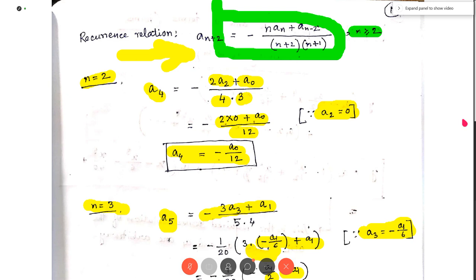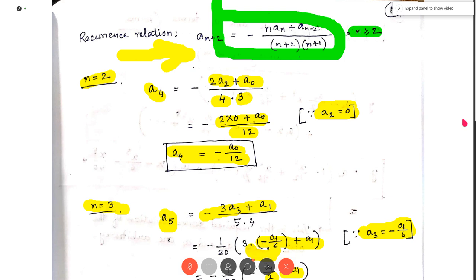So y is a0 plus a1x; a0 and a1 are fixed, as I have said earlier. Now 0 into x square, since a2 is 0, plus minus a1 by 6 x cube, since a3 is minus a1 by 6, plus minus a0 by 12 x to the power 4, since the value of a4 is minus a0 by 12, plus a5, whose value is minus a1 by 40, x to the power 5, plus a0 by 90 x to the power 6, and so on.